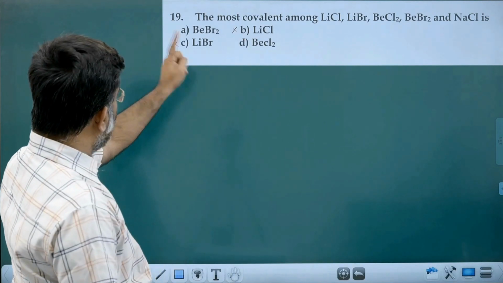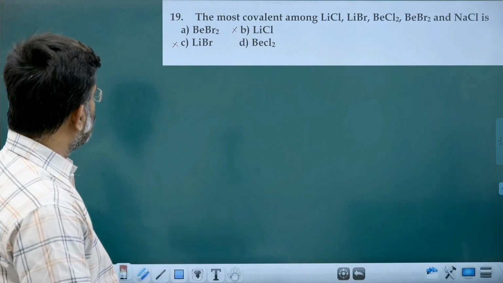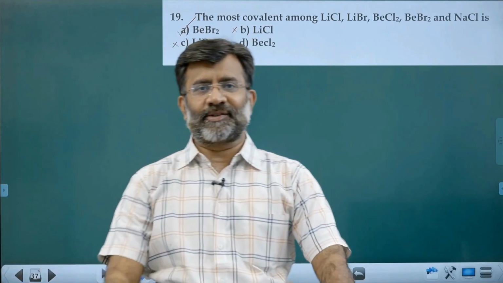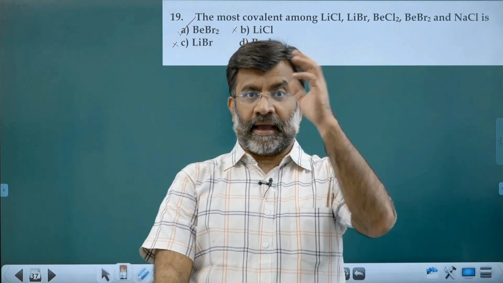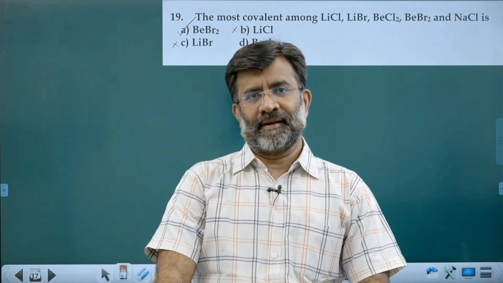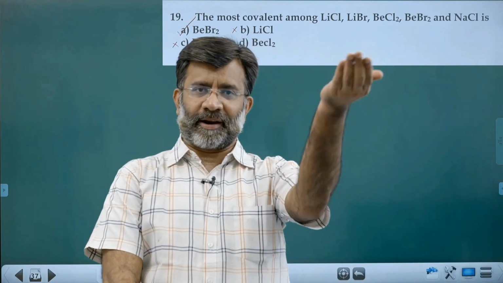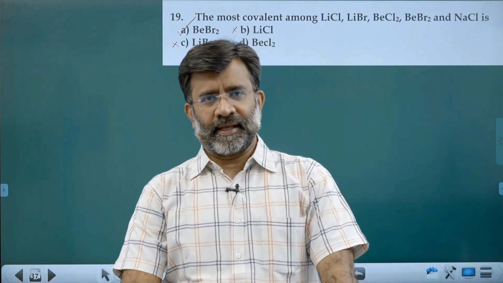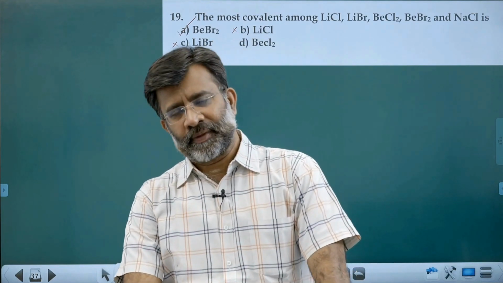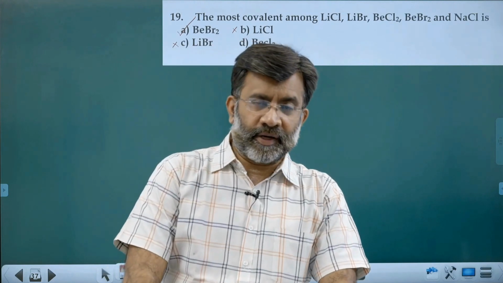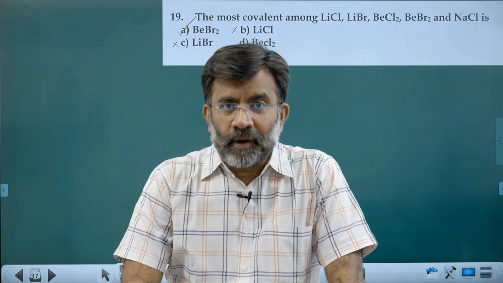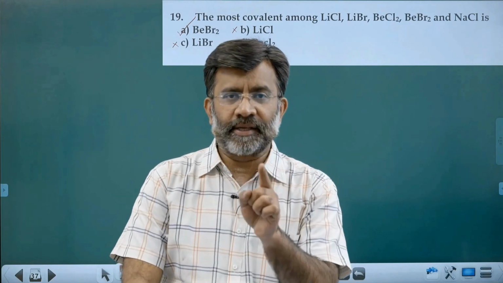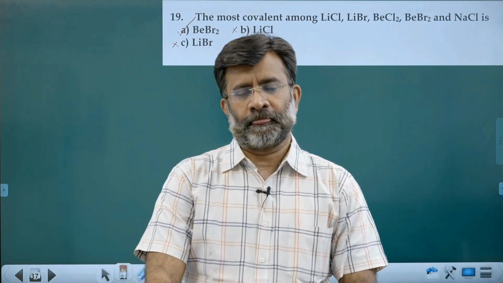Now between A and D, which is the answer? No doubt A. According to Fajans rule, the larger the anion, the higher the polarization, and the higher the covalent character. You can apply Fajans rule here. Covalent character depends on the polarization, and polarization increases with the size of the anion.